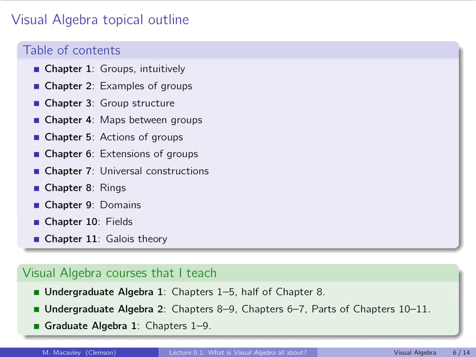Chapter 3, this is on group structure. This is on things like subgroups, subgroup lattices, cosets, normal subgroups, normalizers, conjugacy classes, both of elements and of subgroups. I talk about direct products and I talk about quotients. I should say semi-direct products comes up in chapter 4, but I give a preview in chapter 2. I talk about how to construct them with this sort of inflation method and twisting method of Cayley graphs. Because semi-direct products are great examples that come up in chapter 3 and 4 as well.